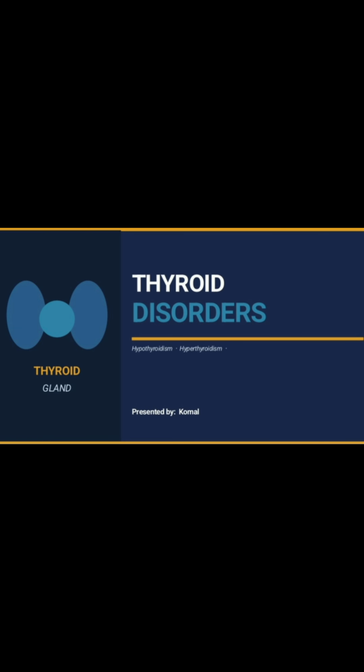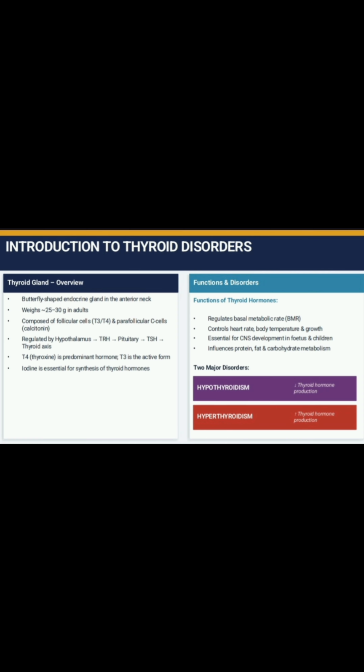Today our topic is thyroid disorders. The thyroid gland is the largest endocrine gland. The thyroid gland secretes T3, that is triiodothyronine, and T4, thyroxine. These two hormones are collectively called thyroid hormone.